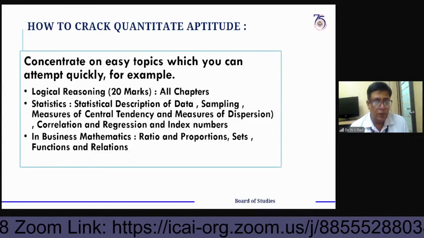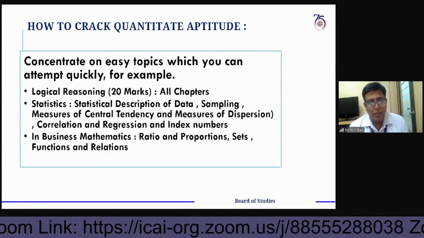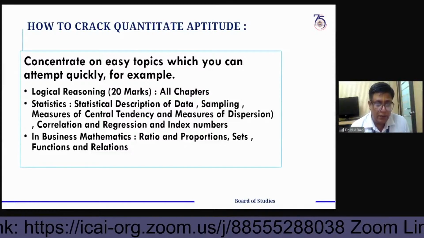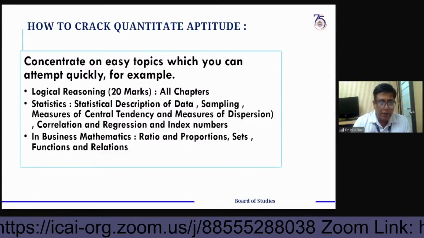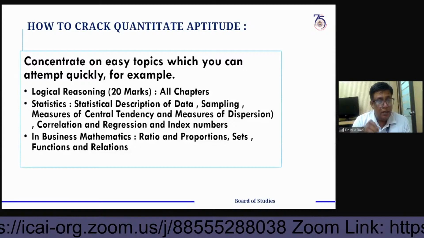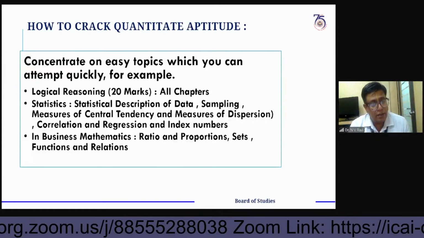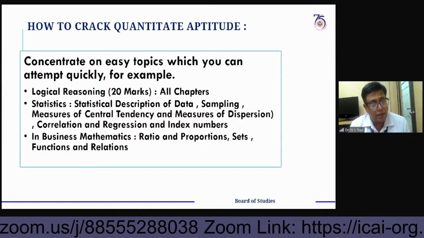Quick reference covers almost all the topics, with the important models, all kinds of models, and what kind of questions are asked in the examination.